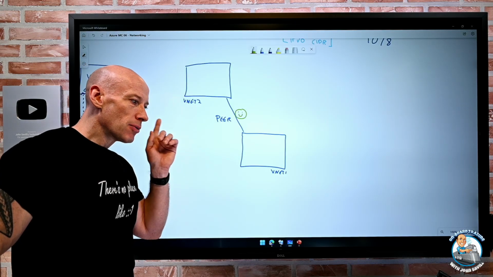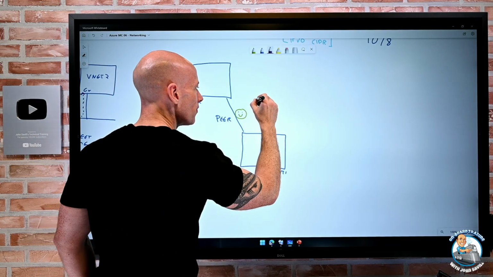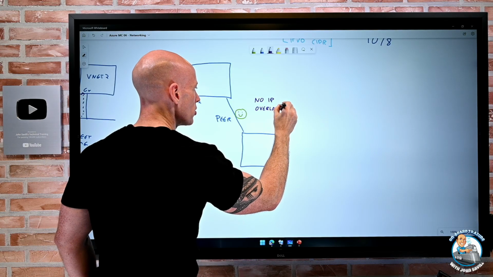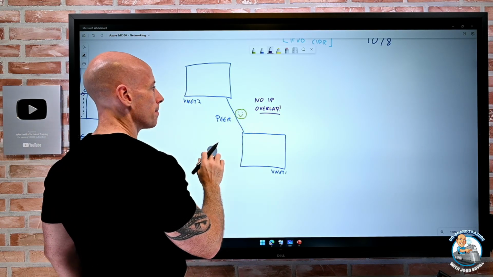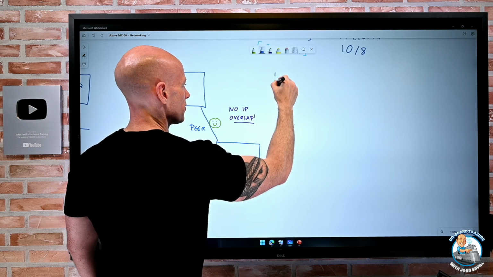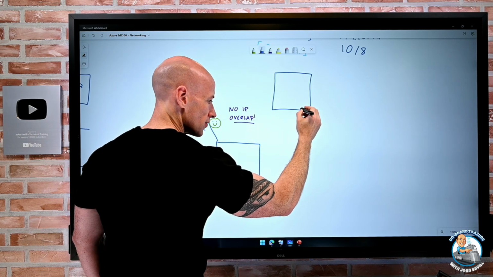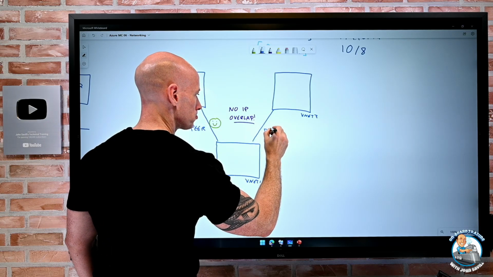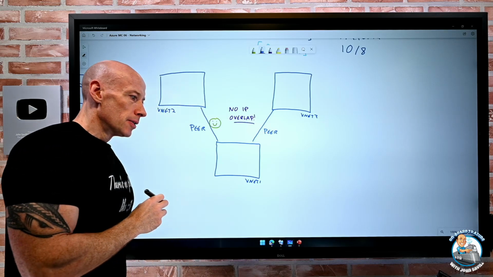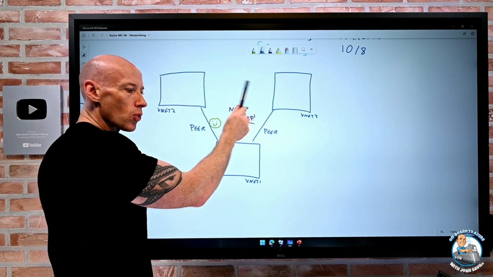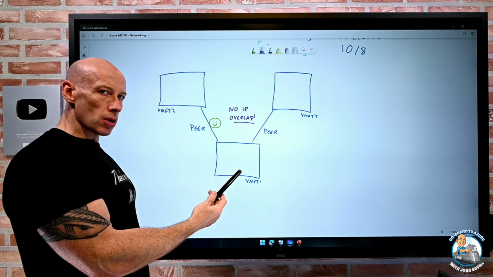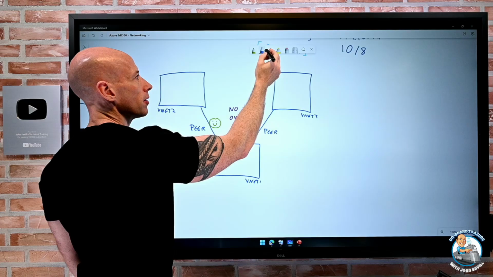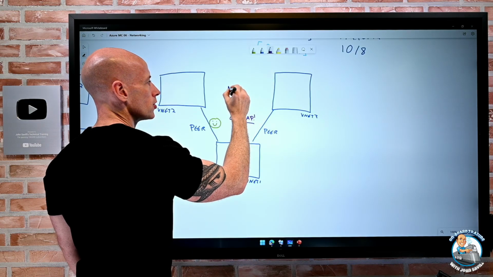But again, when I'm doing this peering, what I cannot have is IP overlap. They cannot use the same IP addresses. I cannot overlap them. But I could obviously connect multiple VNets together. So we'll have this VNet over here as well. We'll call this VNet 3. These can peer. Great. Can these talk? This is a very common model, a hub and spoke. Here's the hub, these are spokes. Can the spokes talk? No, they can't. It's not transitive.